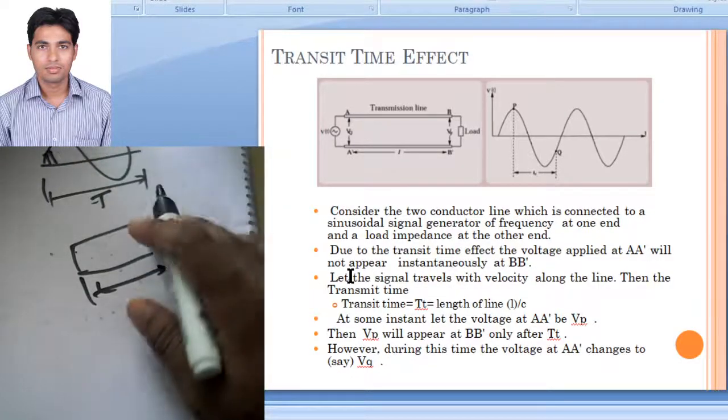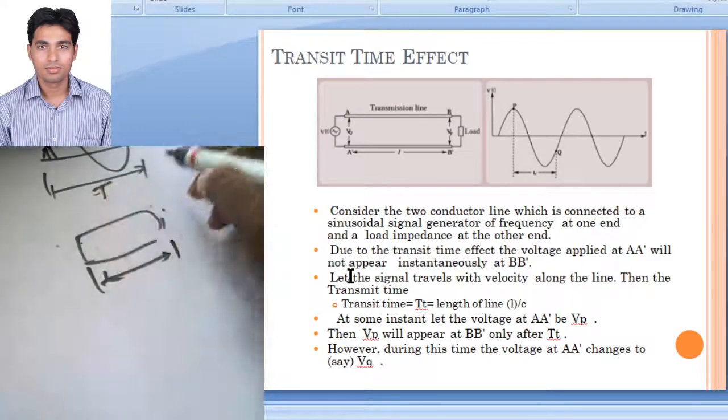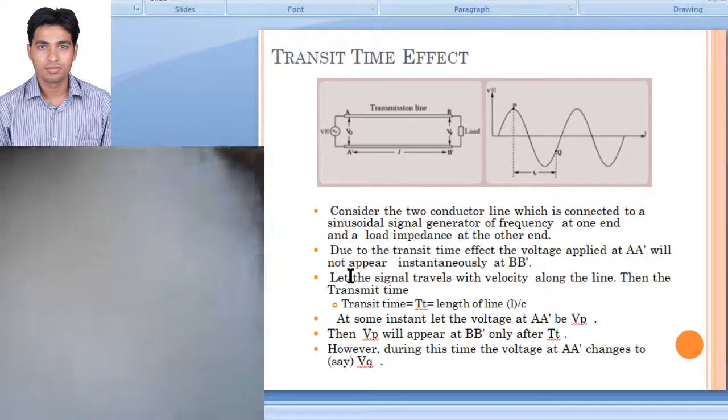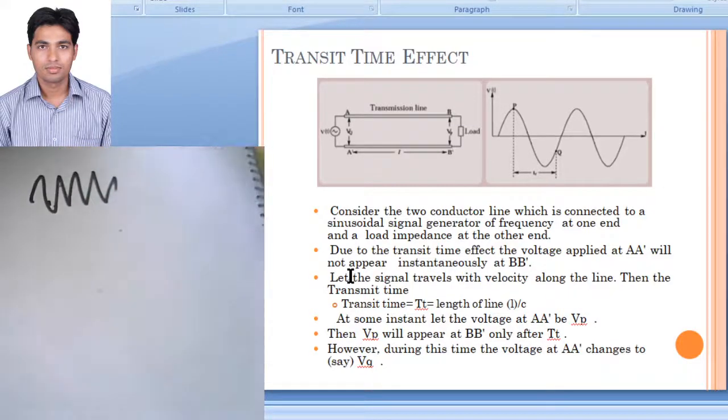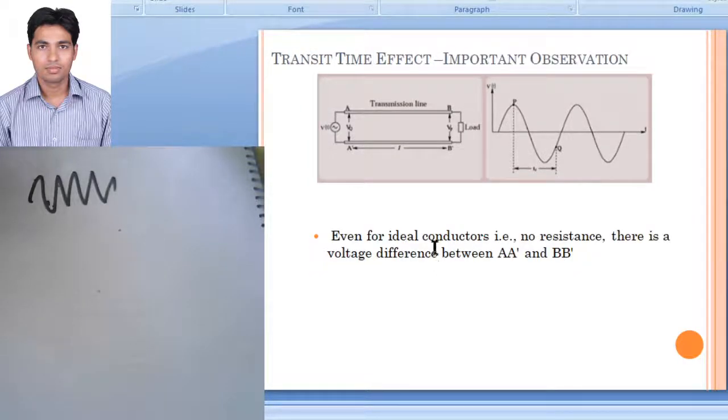But at higher frequency, what will happen? The change in frequency is very large, so there will be a large change in amplitude and phase at each and every point. So we cannot apply it directly, and this is because of transit time. So we have observed that although it is an ideal conductor, there will be a voltage difference between two points.